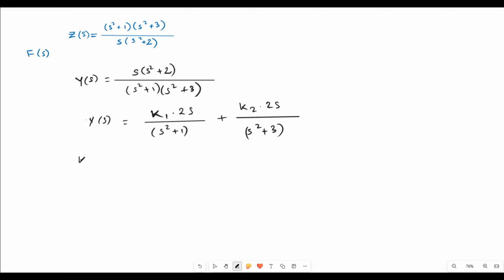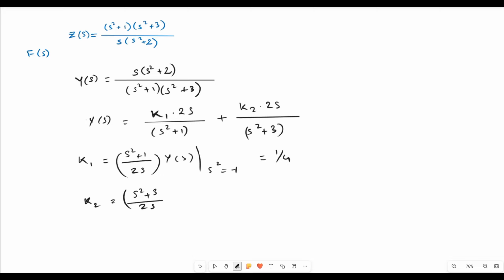So now here, to determine the value of K1, we have to invert this function, multiply it by YS, and we have to put the value of S square to be -1. So after putting this, we'll be getting the value of K1 as 1 by 4. Similarly, for K2, it will be S square plus 3 divided by 2S multiplied by YS. Now S square value is -3. So by putting this value, we're going to get value of K2 as again 1 by 4.